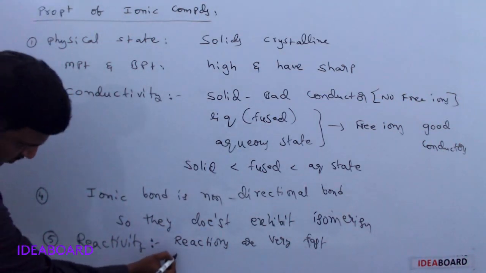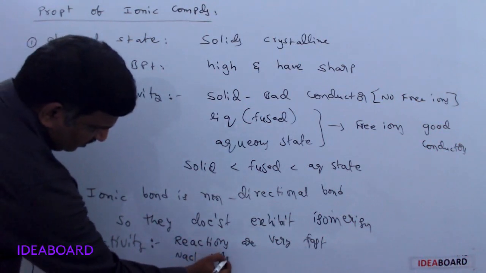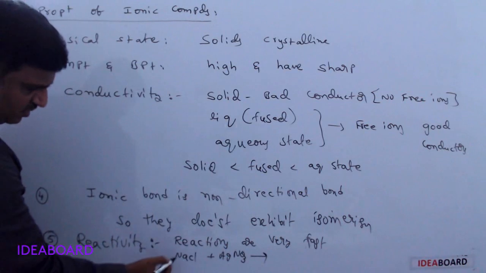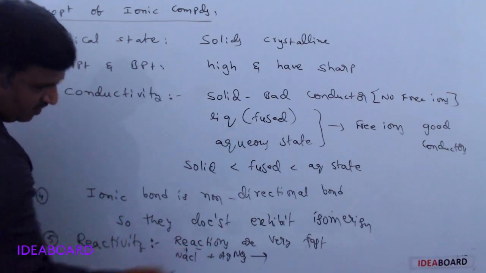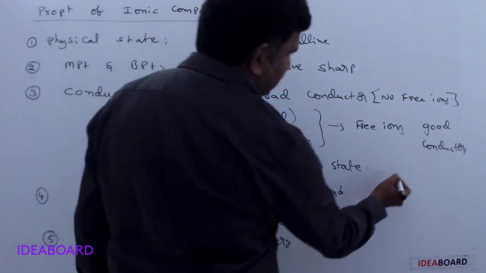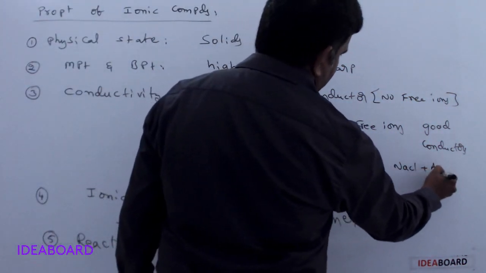For example, NaCl reacting with AgNO3: here Na+ ion and Cl- ion are present. I am writing the reaction, NaCl and AgNO3.